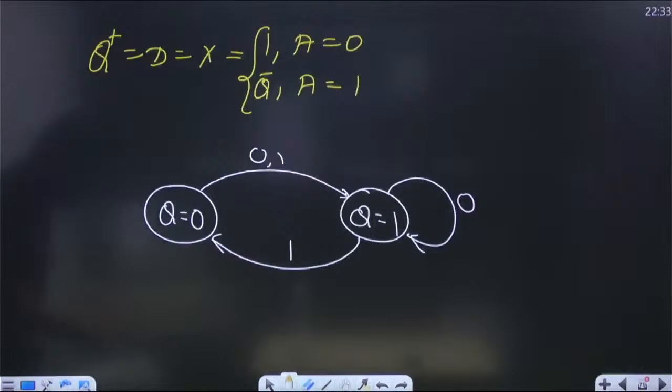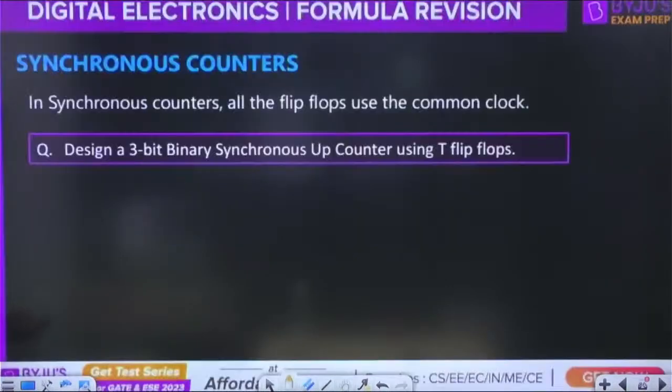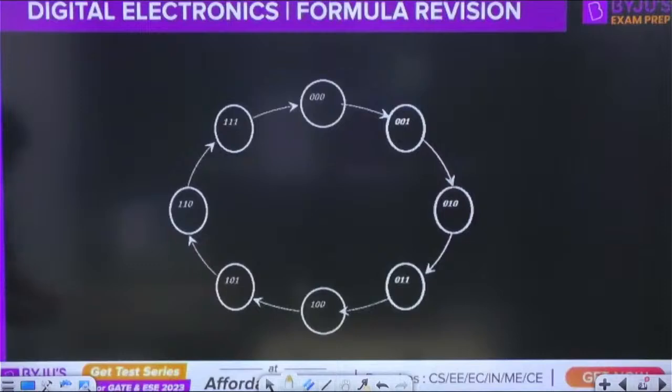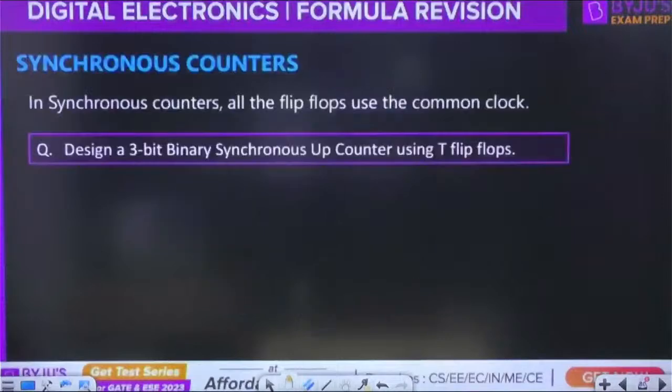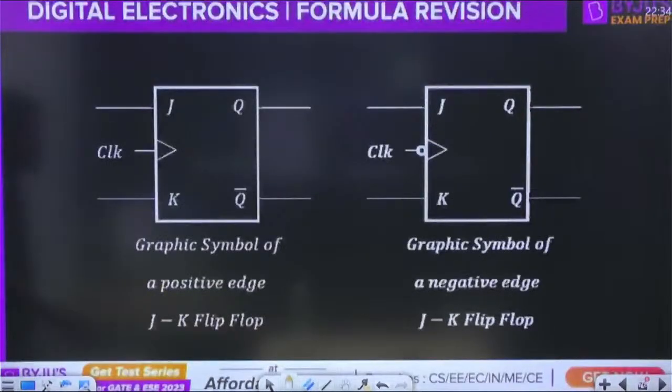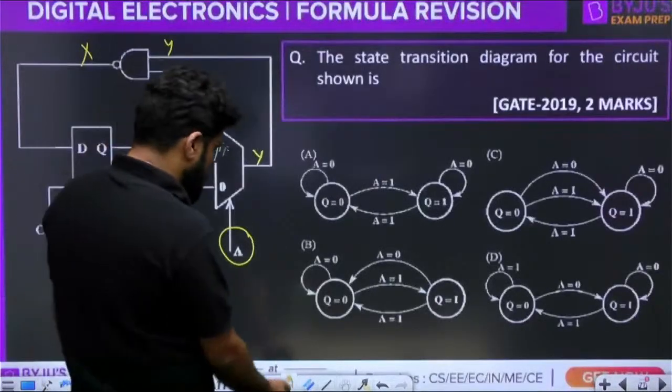So what is the correct answer? Have a look into the options. What is the correct answer?